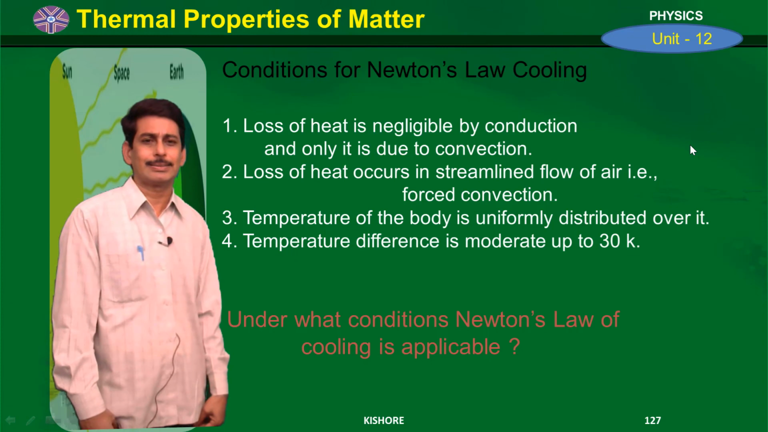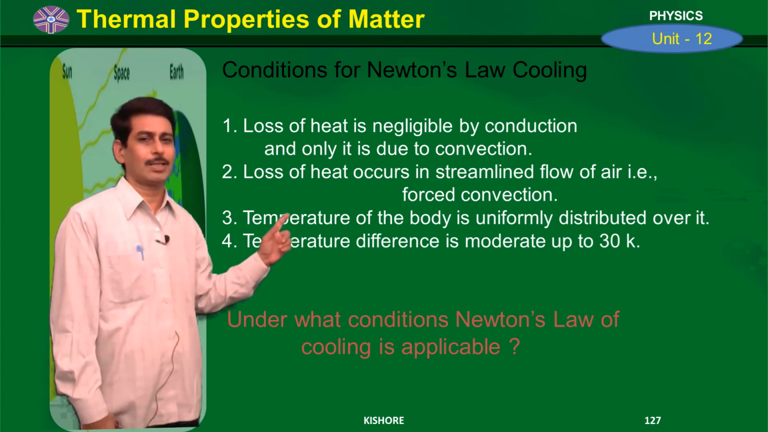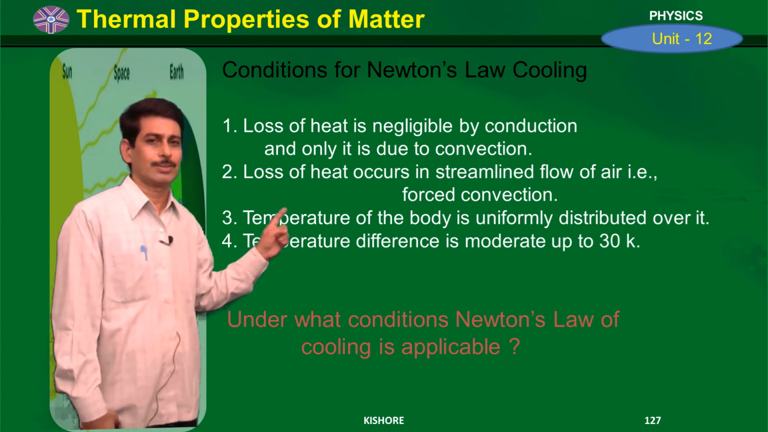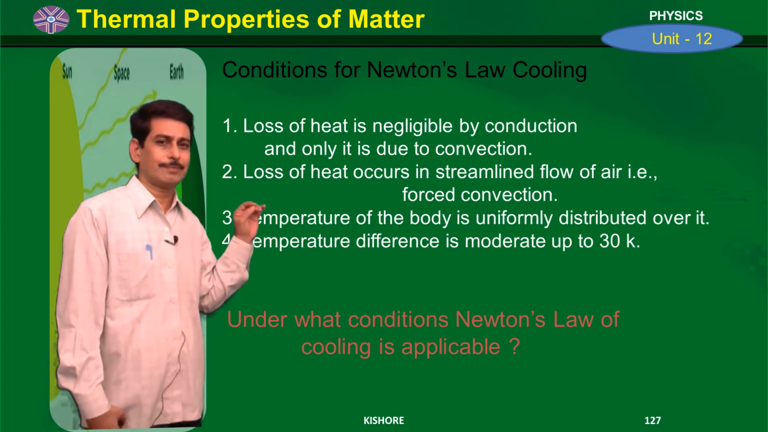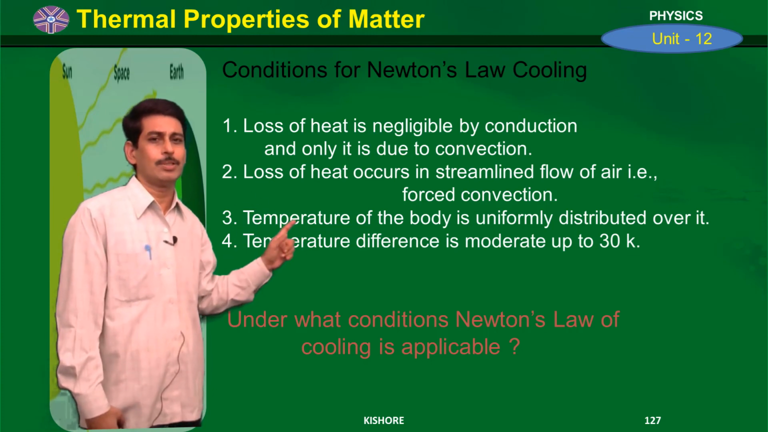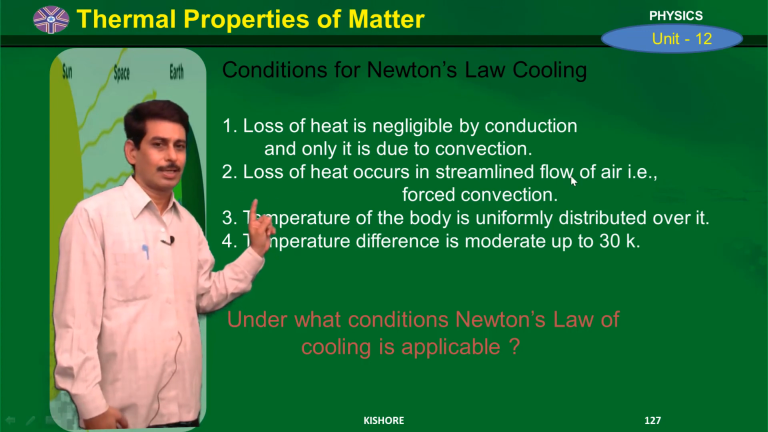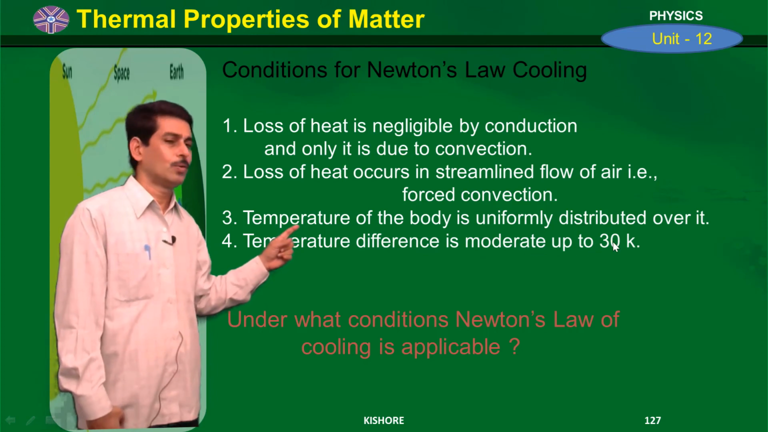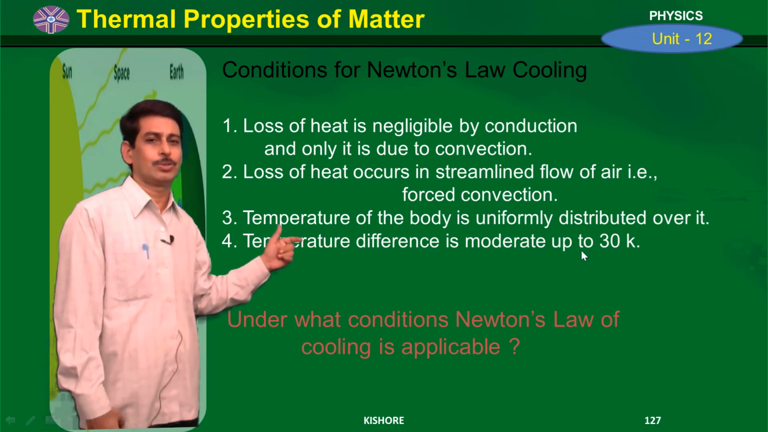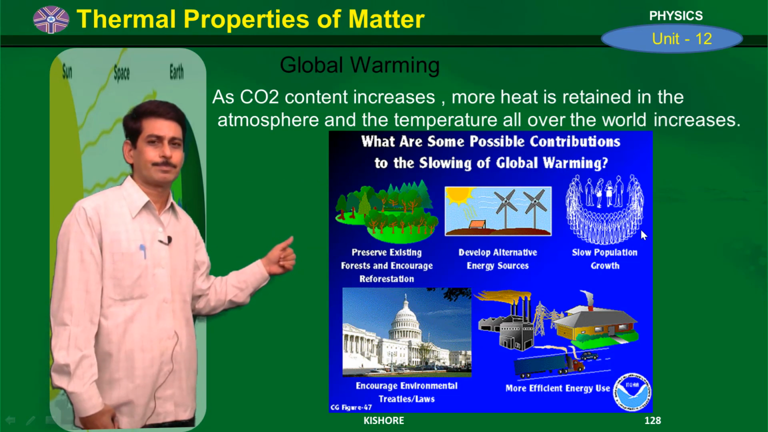Under what conditions is Newton's law applicable? There are some conditions. First, loss of heat is negligible by conduction, and it is only because of convection. Loss of heat occurs in streamline flow, that is, only for forced convection. And the temperature of the body is uniformly distributed over it, and the temperature difference is moderate, only up to 30 degrees Kelvin. Then only Newton's law is applicable. So these are the conditions for which we can apply Newton's law of cooling.